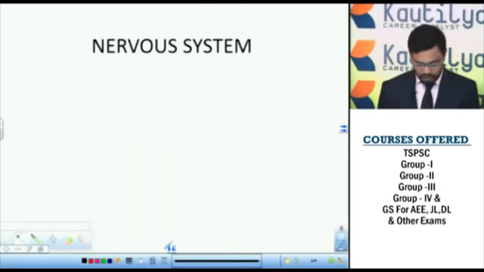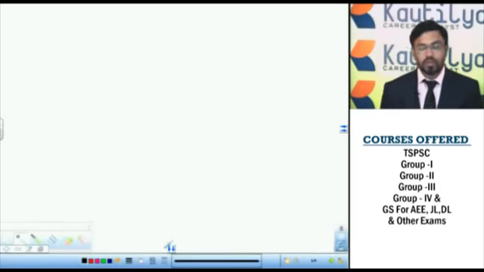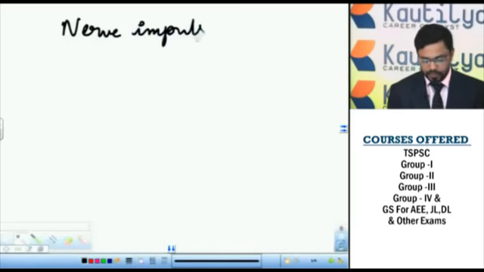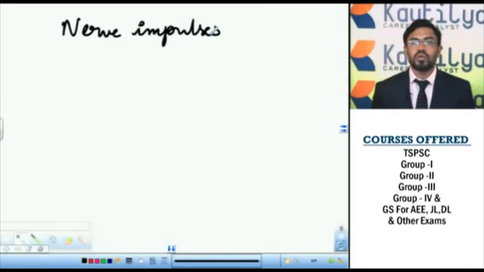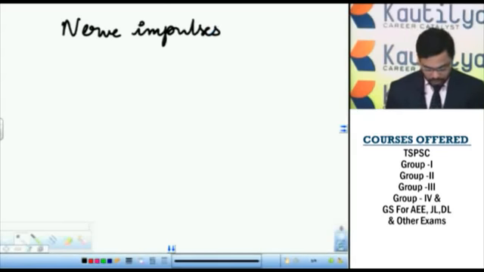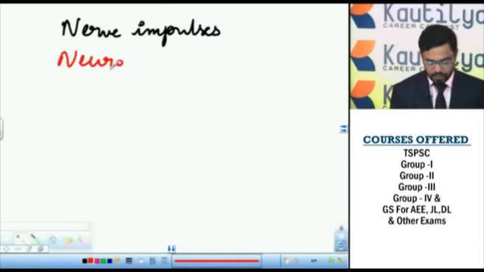The nervous system coordinates the body functions through the transmission of electrochemical impulses. They are called nerve impulses. The nervous system not only coordinates the internal functions of the body organs, but it also coordinates responses to external stimuli. The study of the nervous system is called neurology.